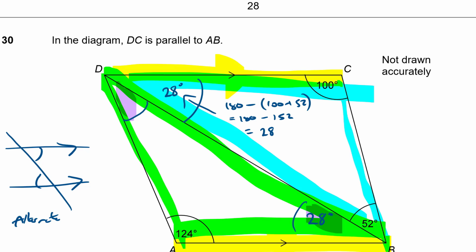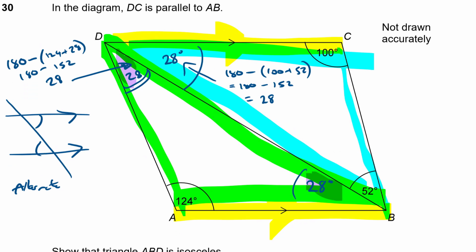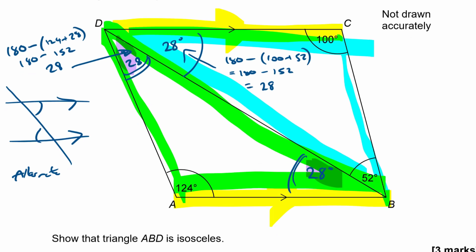So then this angle up here then, again, is going to be 180 subtract the other 2. So 180 subtract 124 plus 28. So 124 plus 28 is what? 124, 144, 152, isn't it? 180 minus 152. Oh, look, that's equal to 28 as well. That's also equal to 28. Okay, so we've shown then that both angles are 28 and therefore it is isosceles.